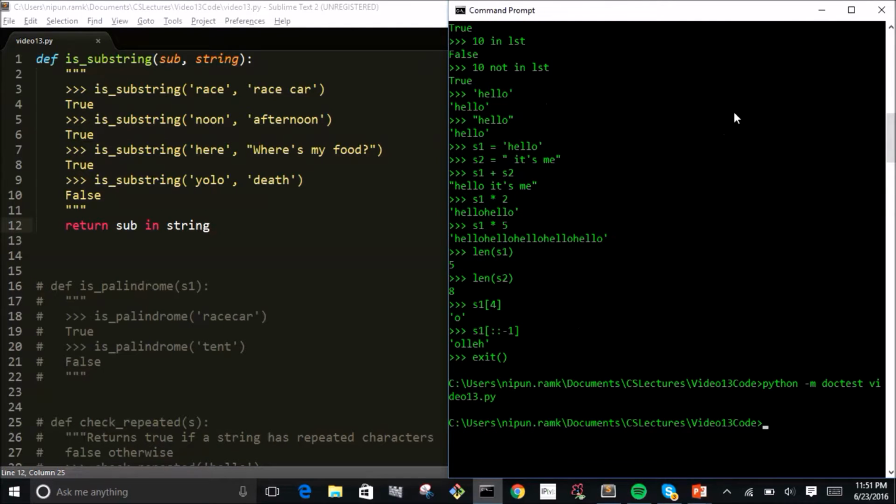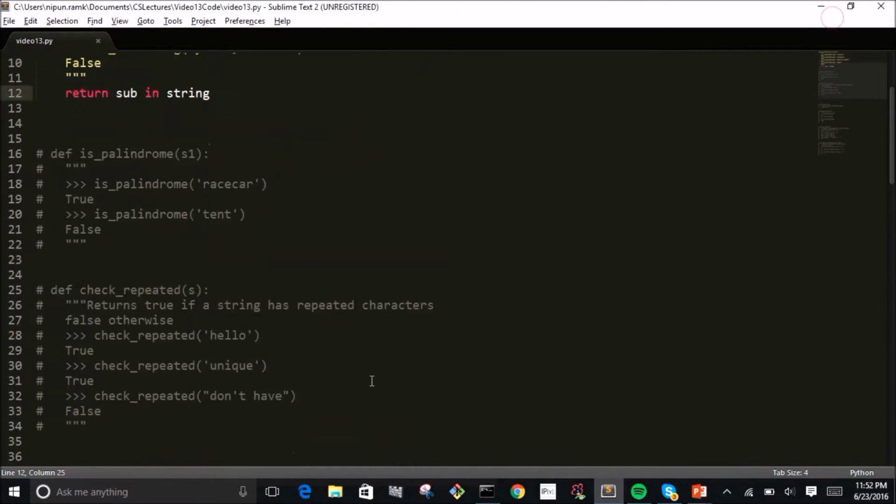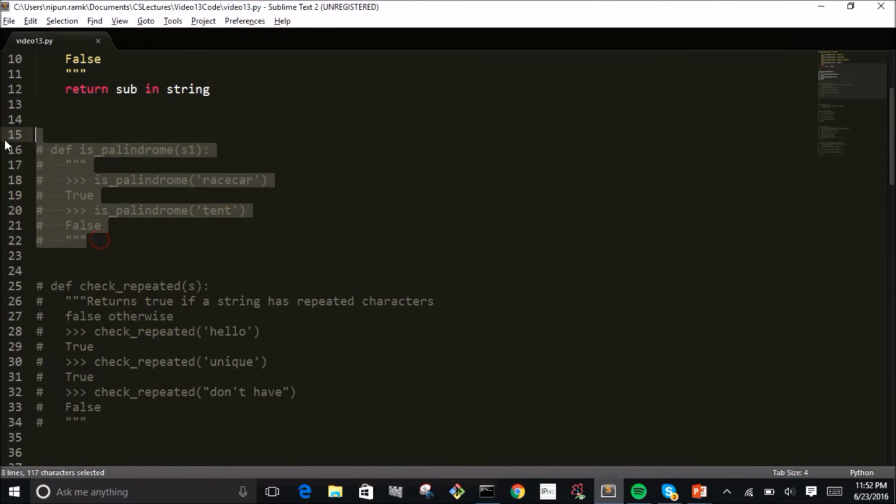And it works. Okay, so that's how we do that. And then the next question we have is another pretty simple one. We just check if the string is a palindrome. So racecar is a palindrome because it's the same forwards and backwards. Tent is obviously not a palindrome.